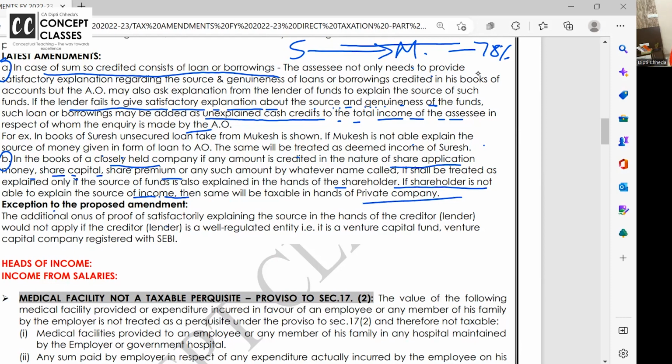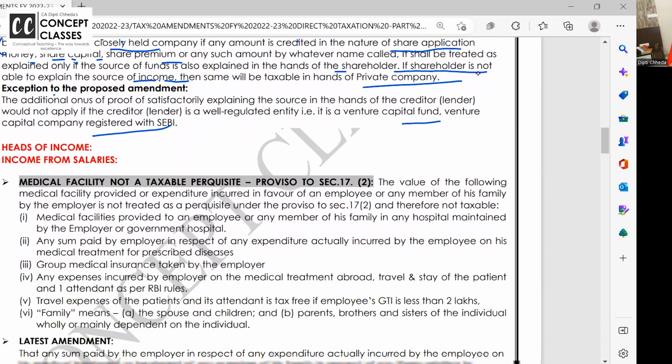The onus to prove about these loans is not applicable if the person from whom you have taken the loan is a Venture Capital Fund or Venture Capital company registered under SEBI, because they are already following the guidelines. That's all for the slab rates.